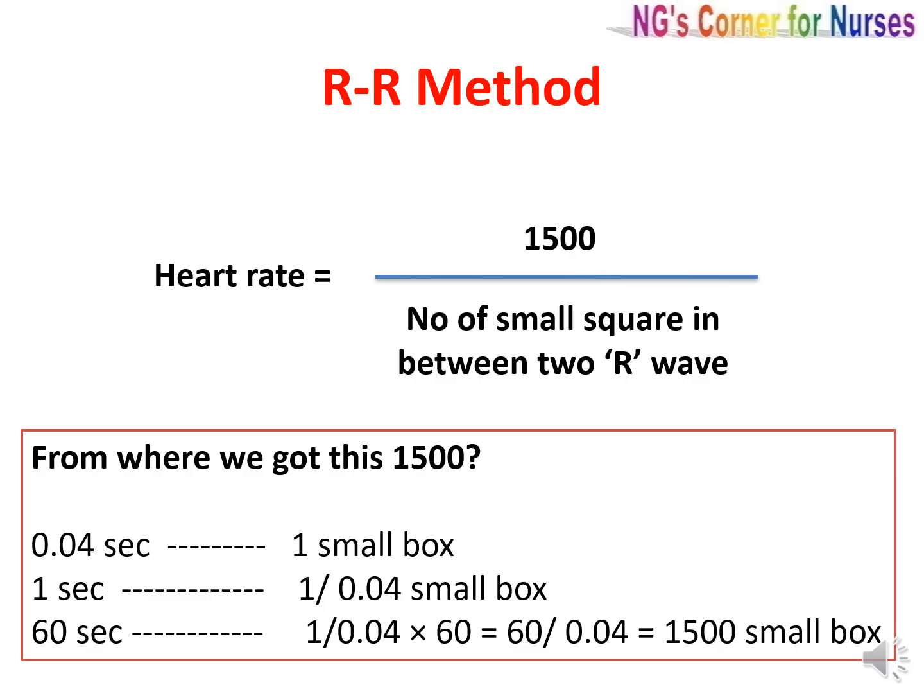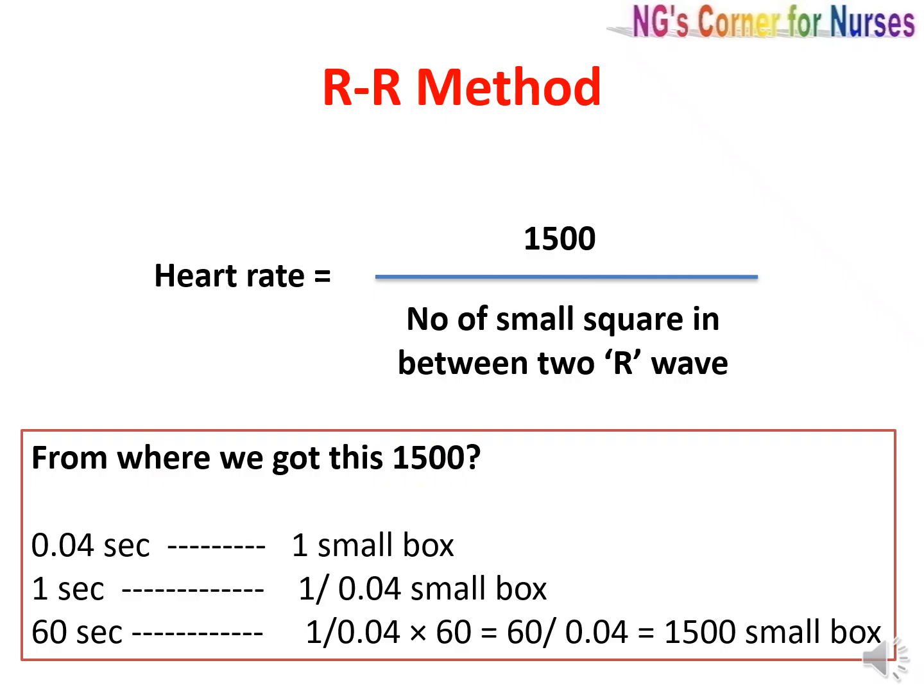First is the R-R method. R-R method is used for regular heart rhythms. The formula is heart rate equals 1500 divided by the number of small squares between two R waves. Now the question is, where did we get this 1500?